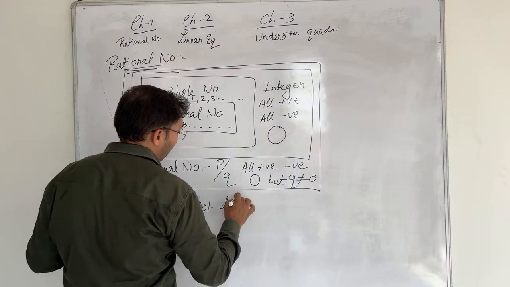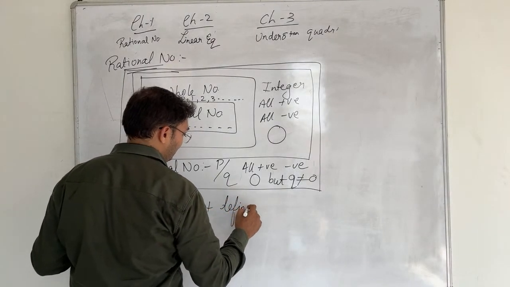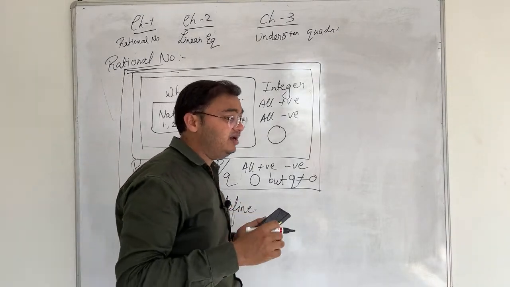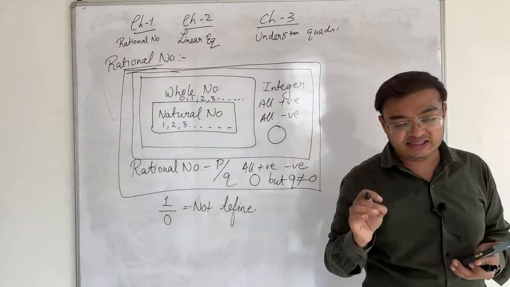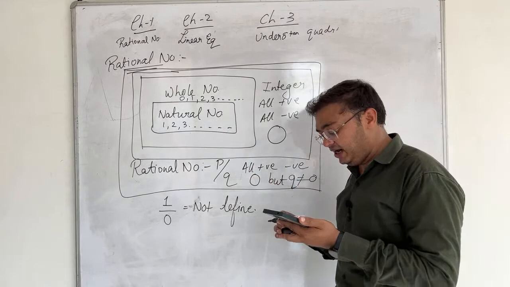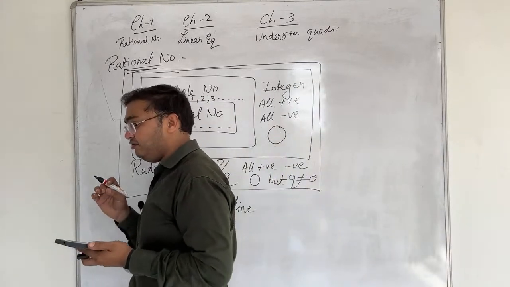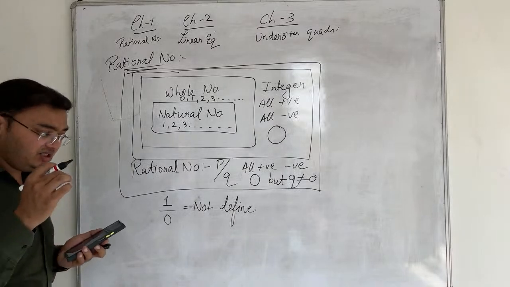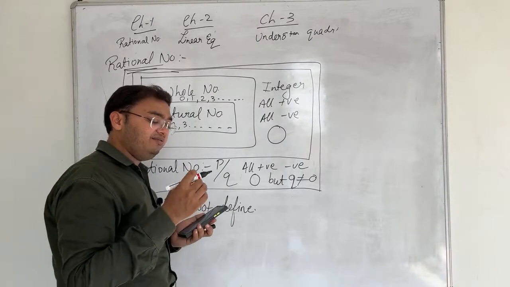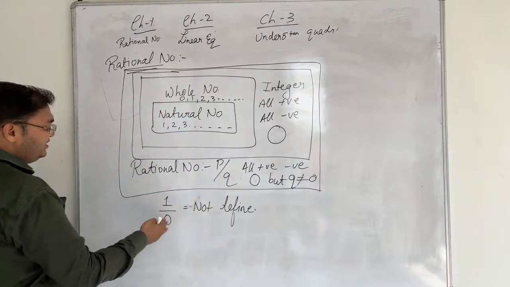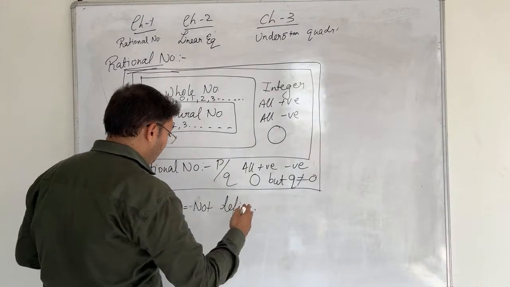The simple reason which I explain to you is this: let us understand that if I divide 1 with 0, that means I have to divide 1 with 0, and we know that, for an easy trick I told you, 0 does not have its table. So if 0 does not have its table, then we can say that the answer does not come. So that means when 1 is divided by 0, the answer is not defined.